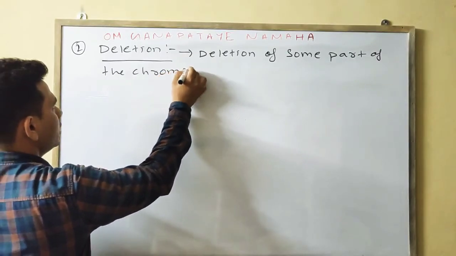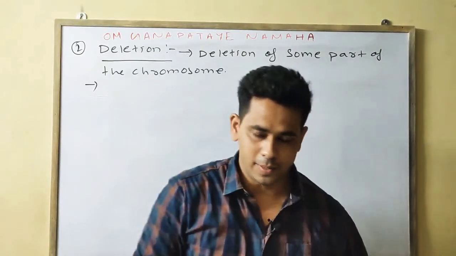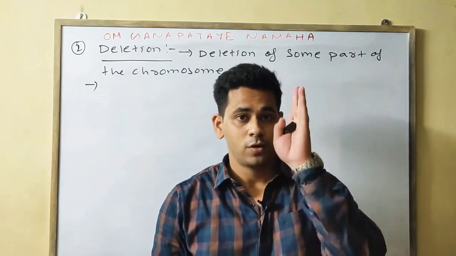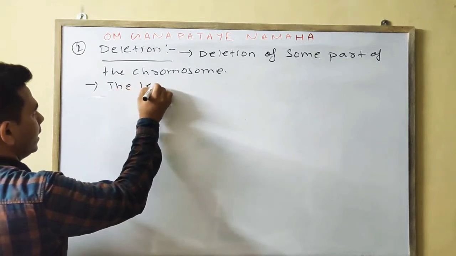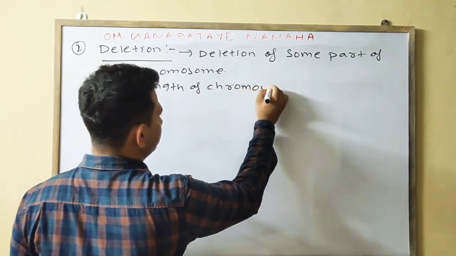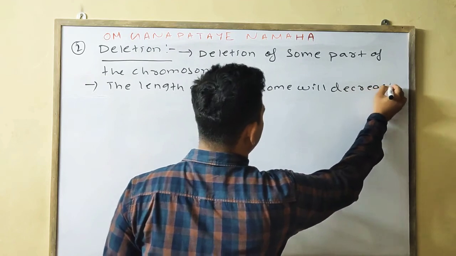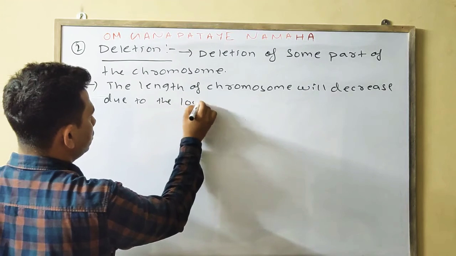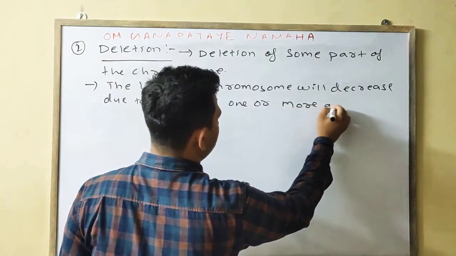That one is your addition, this one is your deletion. Obviously if some part of the chromosome is deleted, the length of the chromosome will also decrease due to the loss of one or more genes.